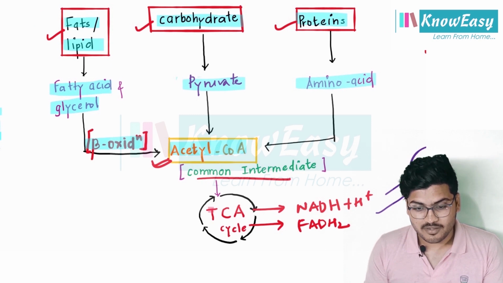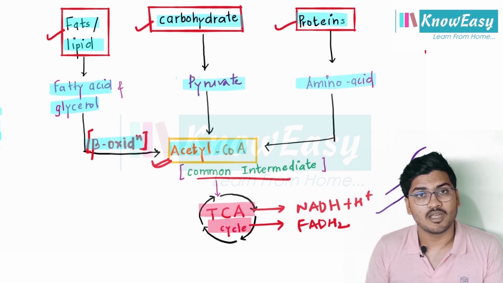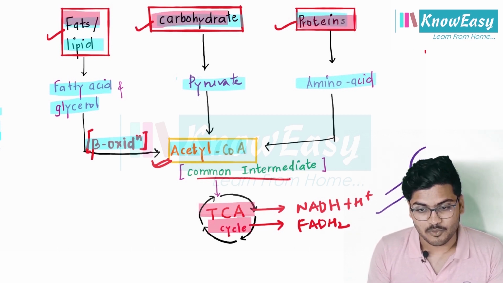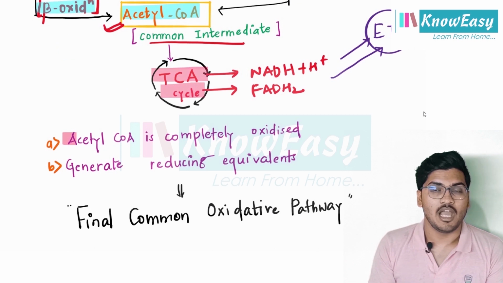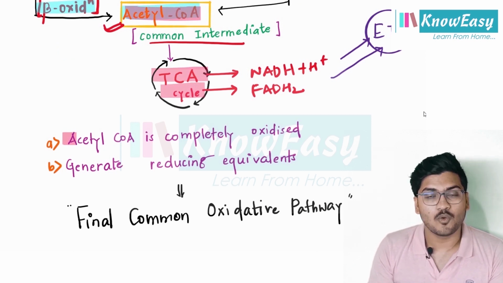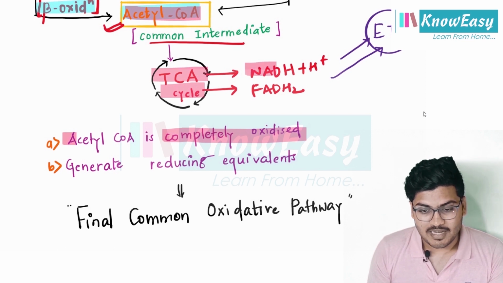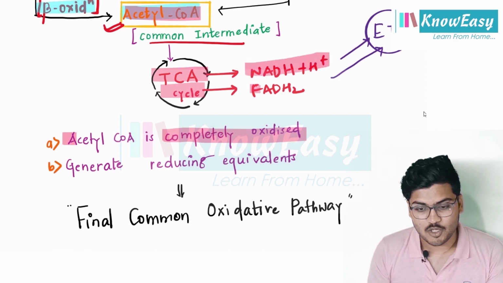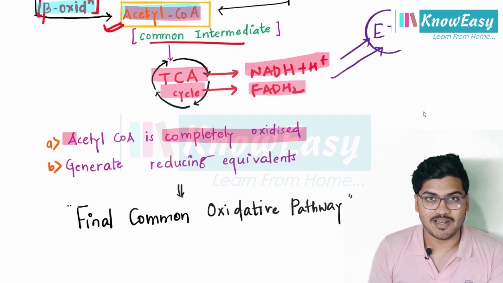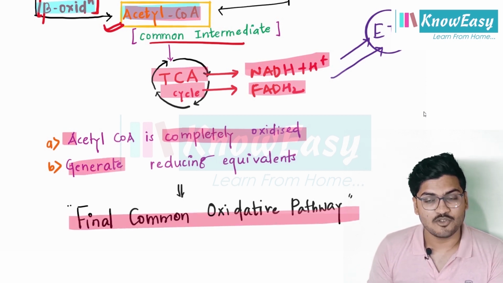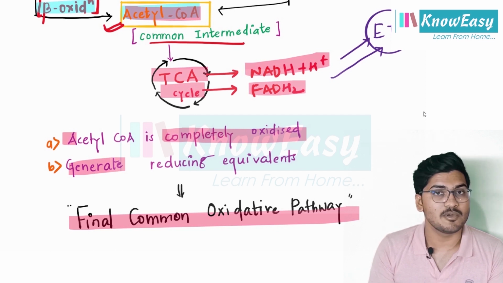So the tricarboxylic acid cycle is a common oxidative pathway for fat, carbohydrate and proteins. Clear? And in TCA we know acetyl-CoA is completely oxidized and NADH plus H plus and FADH2, called reducing equivalents, are generated. Clear? So this is a final common oxidative pathway. Clear? Please remember this point.